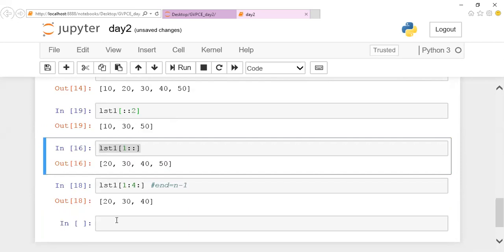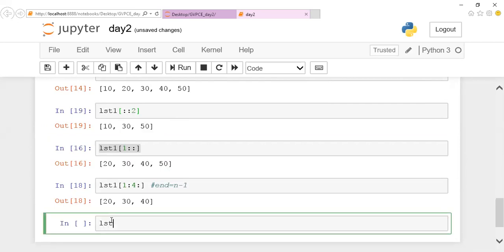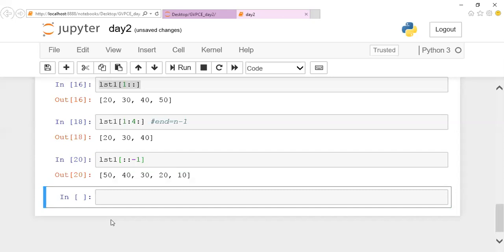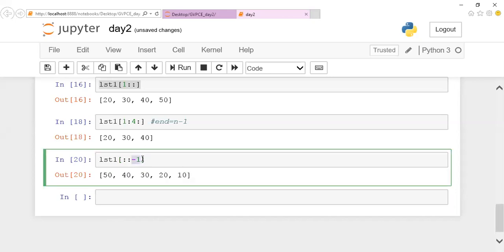The same slicing can be done in a negative manner also. If I give list 1 of colon colon minus 1, your list will be displayed in reverse order, starting from minus 1, minus 2, minus 3, minus 4, minus 5. It will go like this. Not only a positive step, a negative step is also possible.